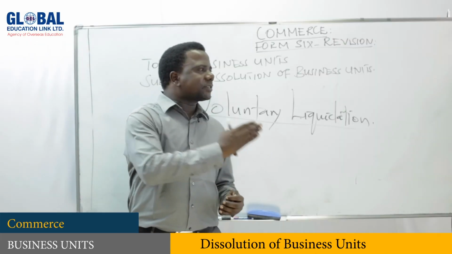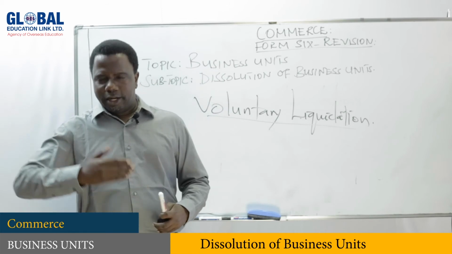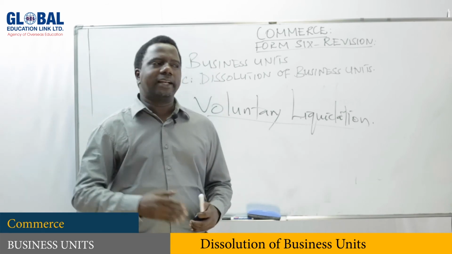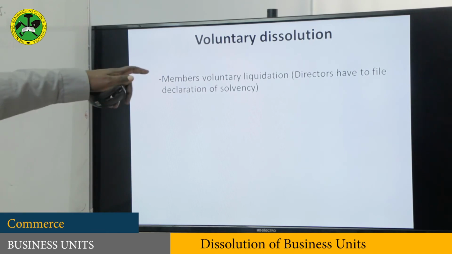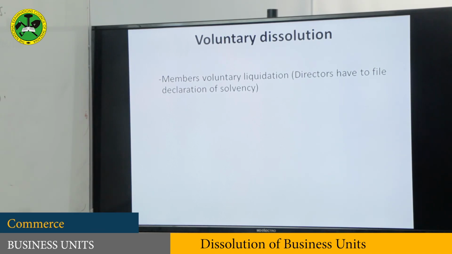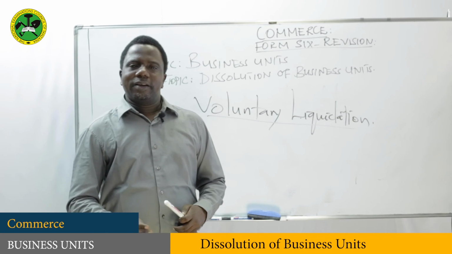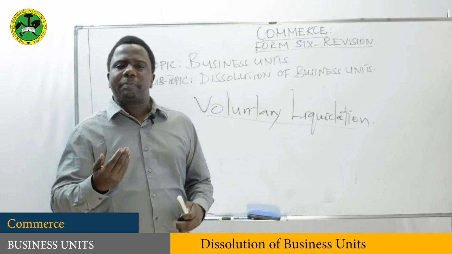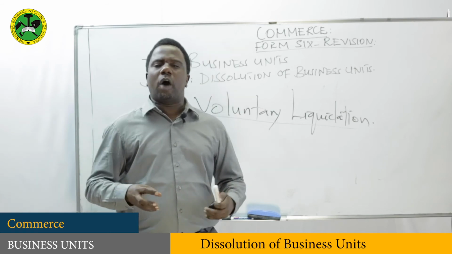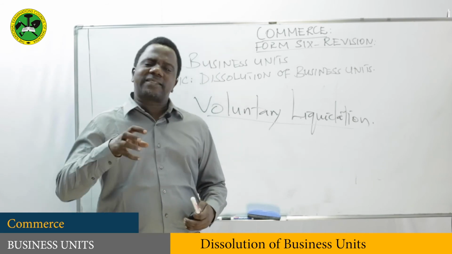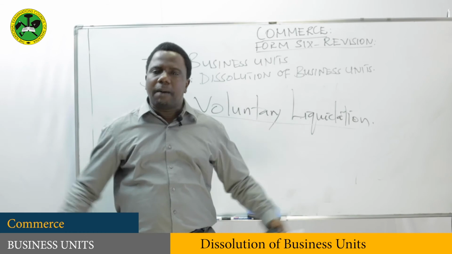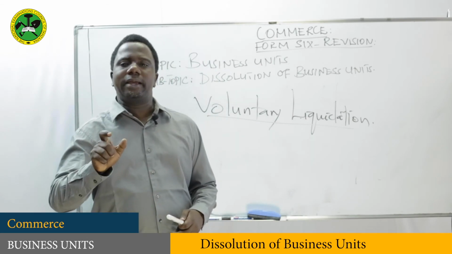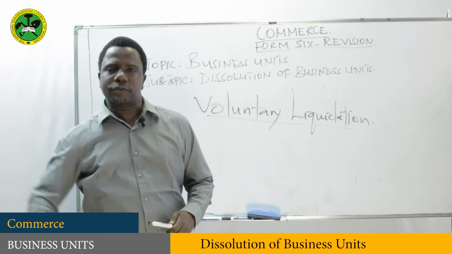So members voluntary liquidation is when directors file the declaration of solvency. Under this situation directors believe, and they are sure, that the assets of the company, of the business, are enough to pay the creditors.